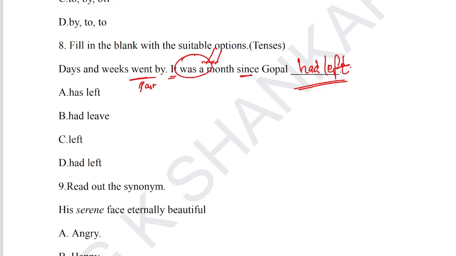Finally, the answer for question number 8 is: had left is the correct usage. We can't use has left. We should not use has leave because leave is not the past participle. Past participle is the term always associated with had, which means past perfect. Let's go for question number 9.